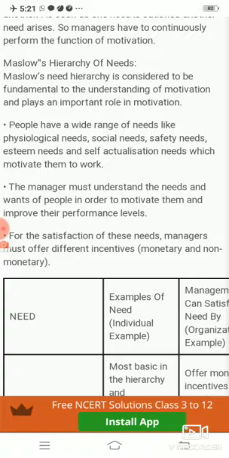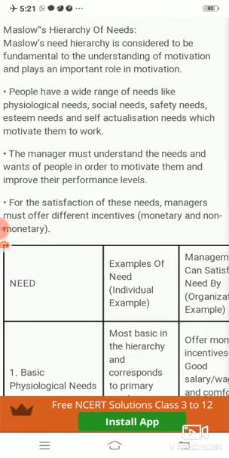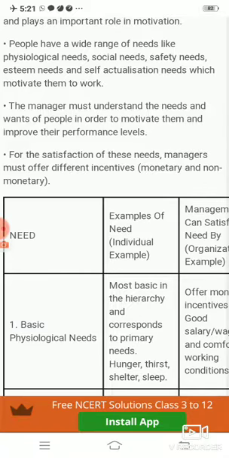Here, Maslow's need hierarchy is considered fundamental to understanding motivation and plays an important role in it. People have a wide range of needs, like physiological needs, social needs, safety needs, esteem needs, and self-actualization needs, which motivate them to work. So these are the 5 needs according to Abraham Maslow which motivate people to work.